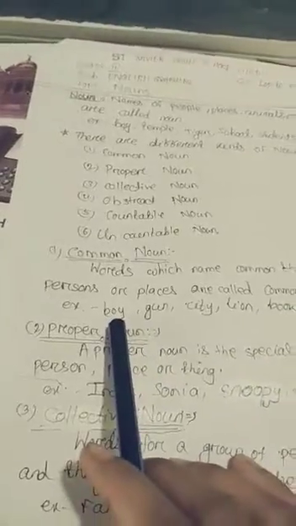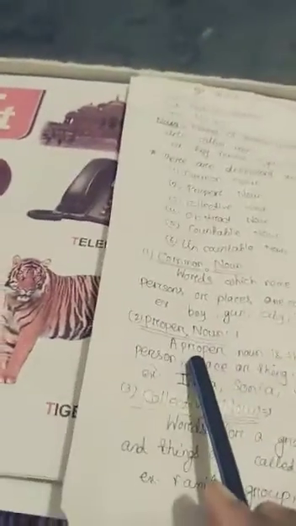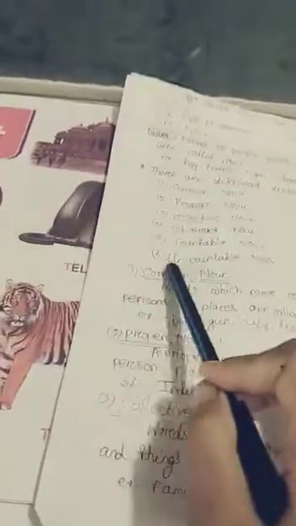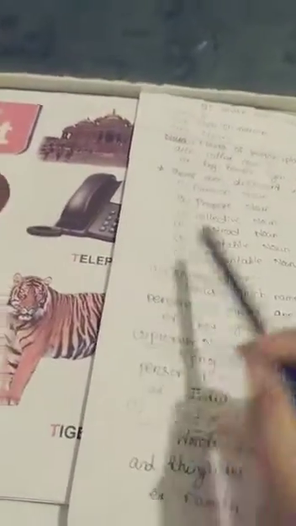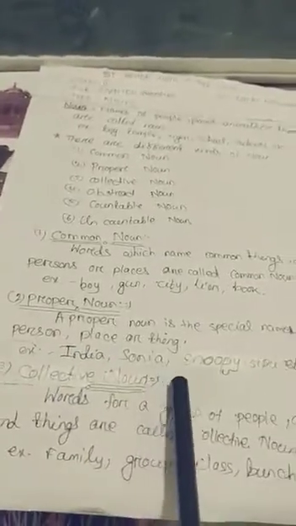So what are common nouns? Words which name common things, animals, persons or places are called common nouns, like boy, gun, city, lion, book, school, home, market, etc. But proper noun means special names. You have so many books, but English book is a proper noun. You have so many copies, but math copy is a proper noun. That means a proper noun is the special name of a person, place or thing.